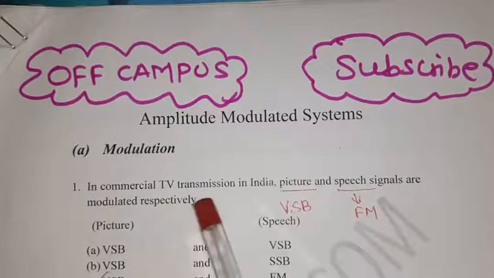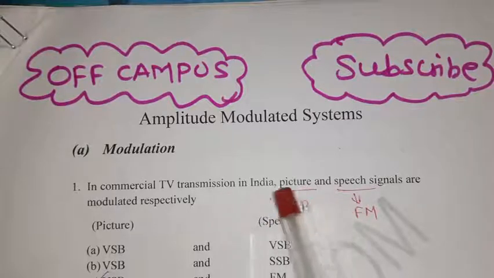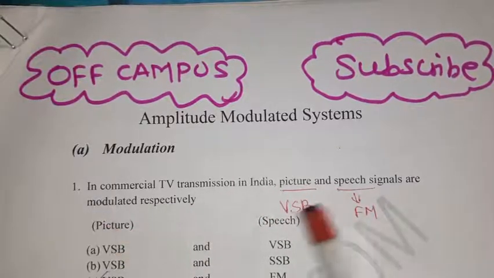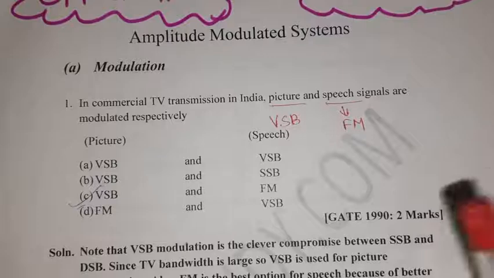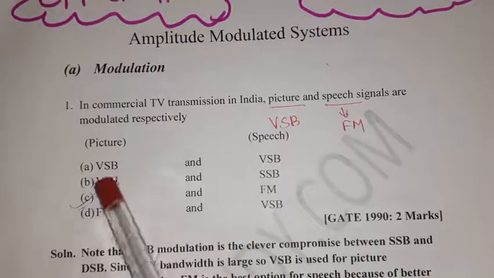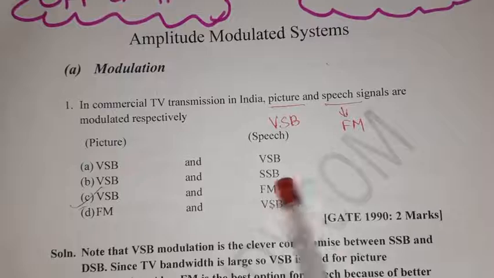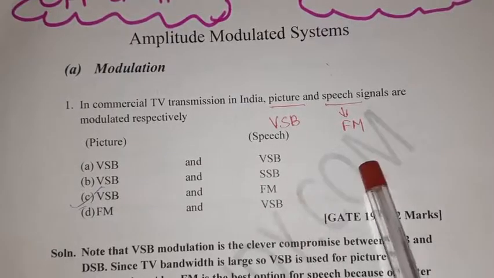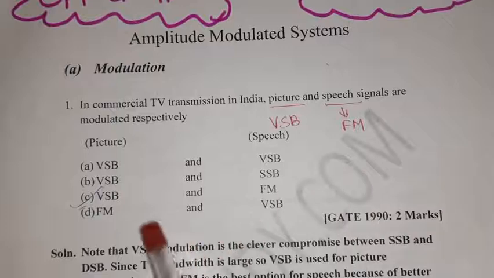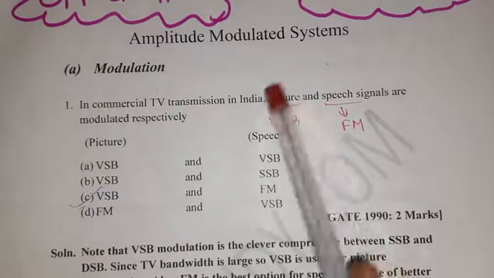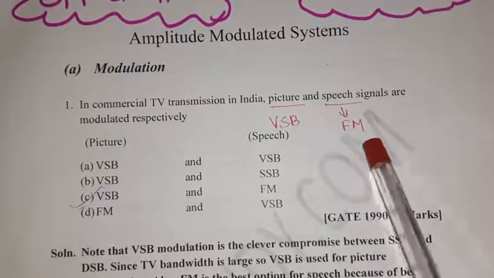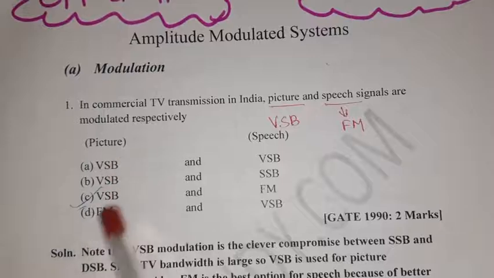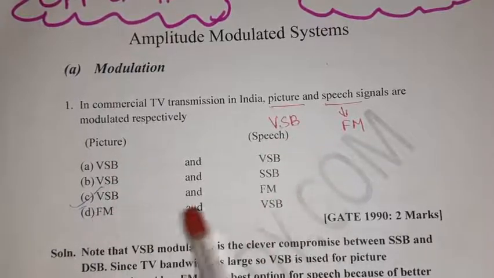In commercial TV transmission in India, picture and speech signals are modulated respectively by... Four different combinations of modulation are given in the options. VSB is vestigial sideband modulation, SSB is single sideband modulation, FM is frequency modulation. For picture, or TV transmission, it is vestigial sideband modulation, VSB. For speech signal, it is FM, frequency modulation. So for picture VSB, speech signal FM, VSB and FM. Option C is the right option for this problem.